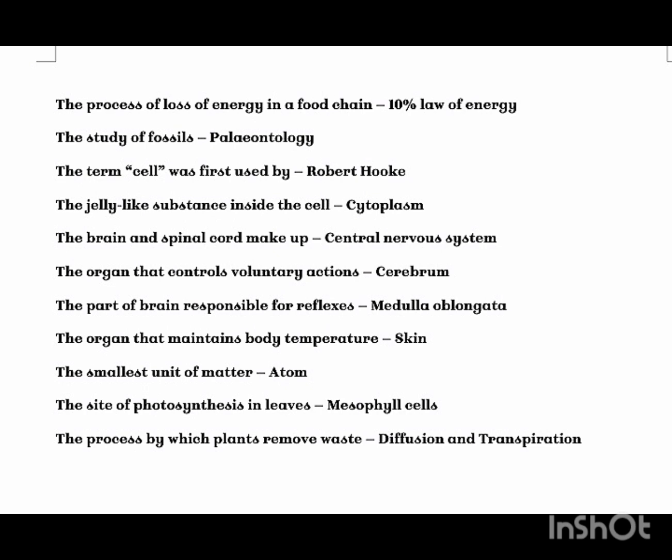The jelly-like substance inside the cell, cytoplasm. The brain and spinal cord make up central nervous system. The organ that controls voluntary actions, cerebrum. The part of brain responsible for reflexes, medulla oblongata. The organ that maintains body temperature, skin. The smallest unit of matter, atom. The site of photosynthesis in leaves, mesophyll cells. The process by which plants remove waste, diffusion and transpiration.